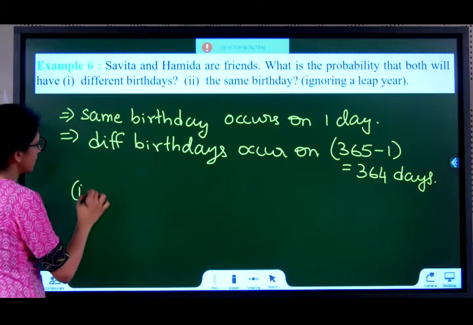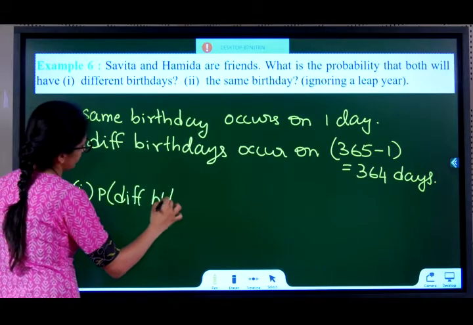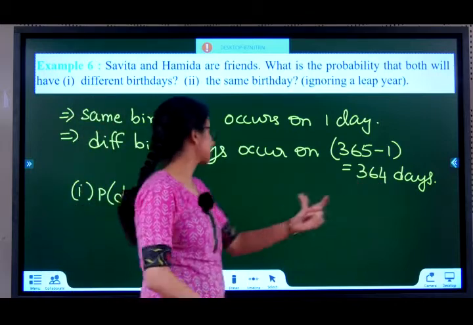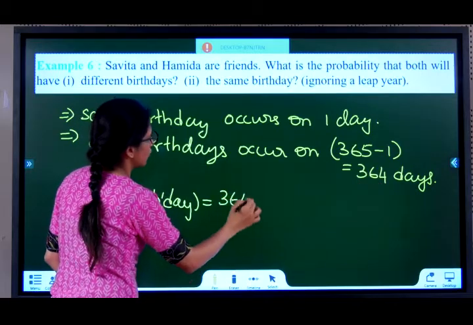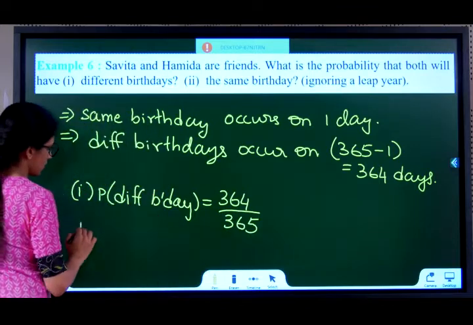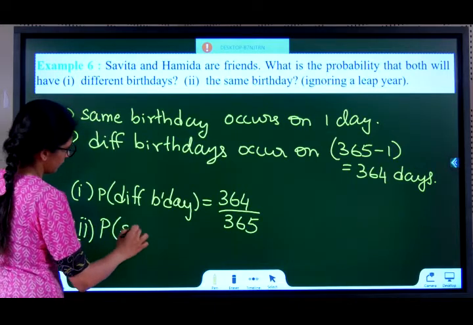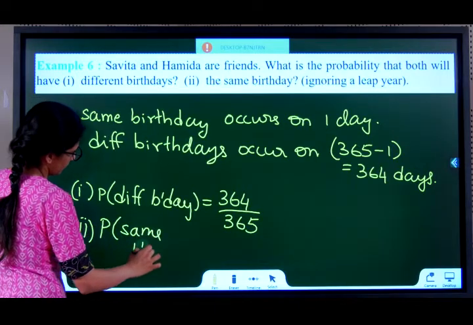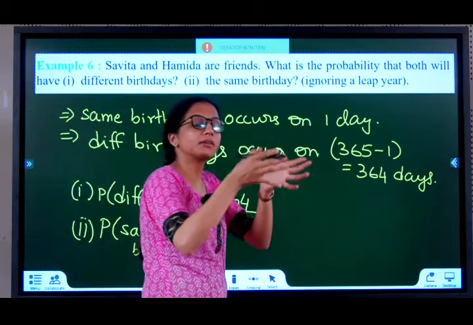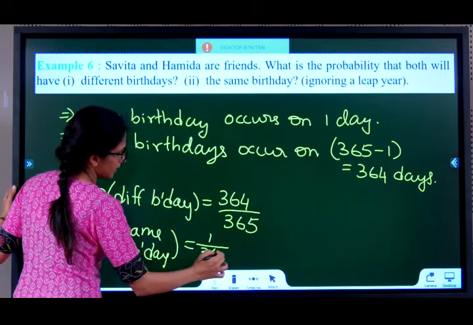So now probability of different birthday: favorable is 364, total possible outcomes is 365. Next, probability of same birthday. Same birthday can occur only if they both are having the birthday on the same day. So that is one day by 365.